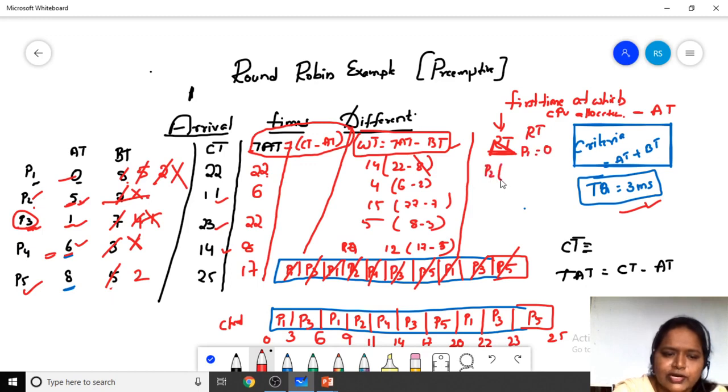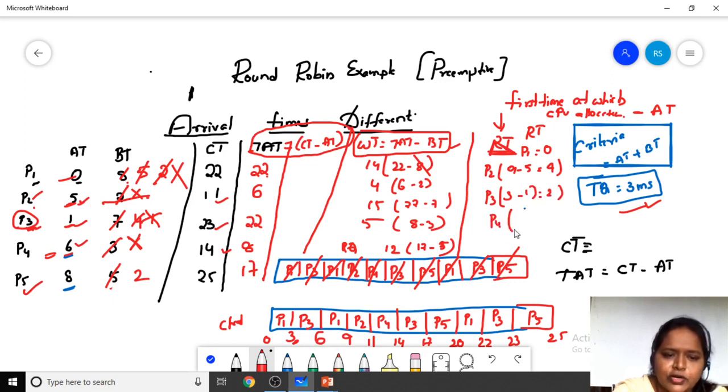Response time of P2. At what time is P2 allocated? That is 9 minus 5, the arrival time is 5. 9 minus 5 is equal to 4. And P3, at what time did P3 get the first CPU? 3 milliseconds. 3 minus arrival time 1 is equal to 2.